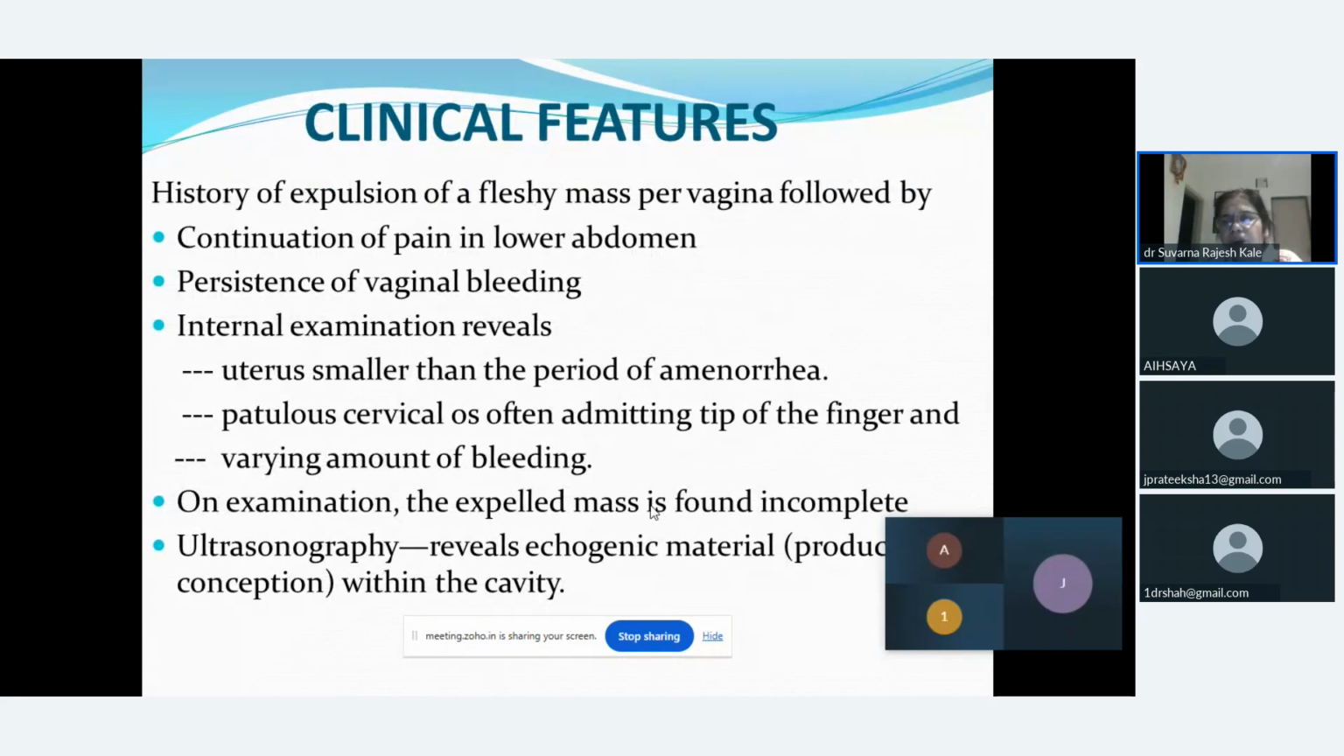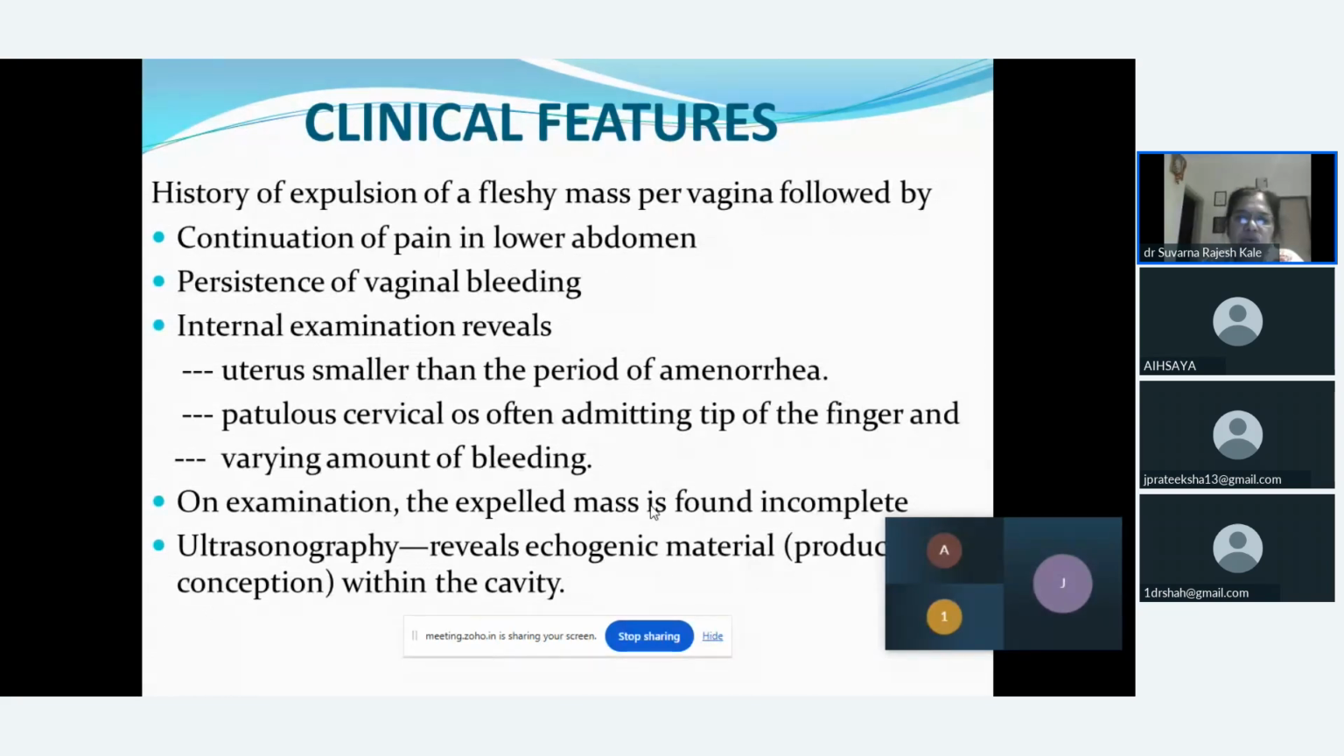So how does the female present to us here? There is history of an expulsion of a fleshy mass per vagina with continued abdominal pain, and there is persistent vaginal bleeding. Now here when we go for internal examination, we will find the uterus will be smaller than the period of gestation, because some part of the fleshy mass has been expelled, but some is still there. And we will find that the cervix will be patulous, os will be open, you can even enter the tip of the finger, and the finger will be stained with the bleeding.